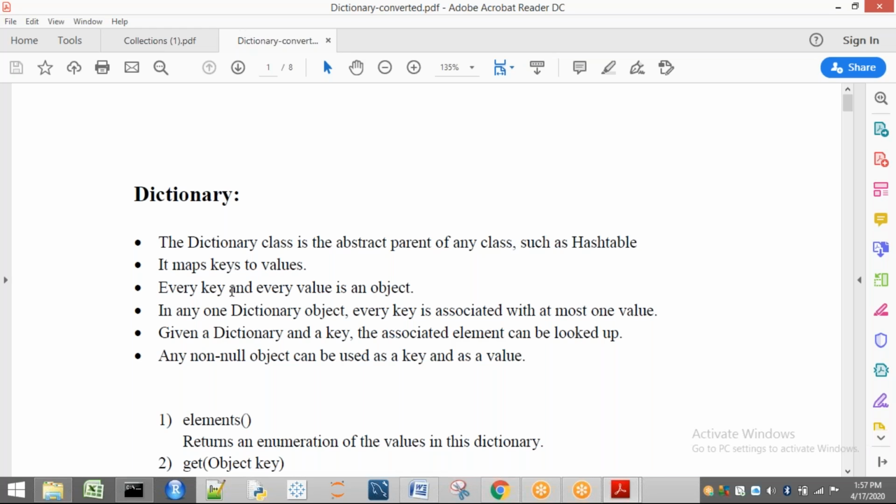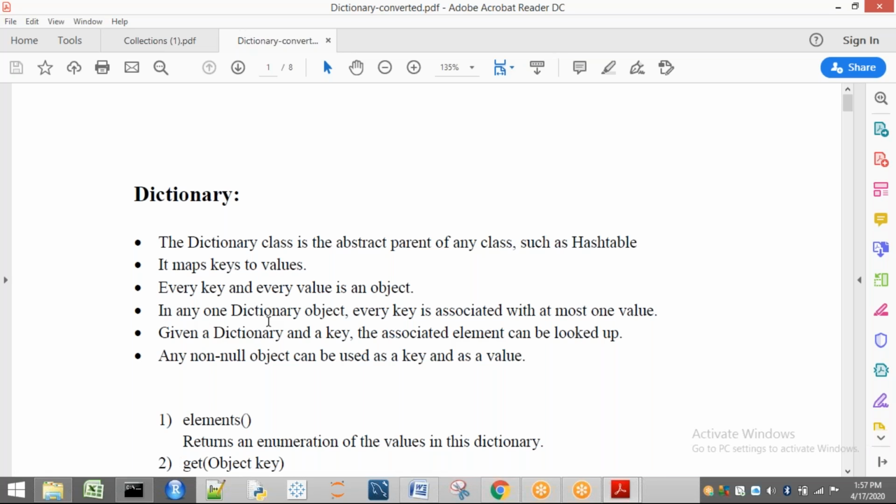Already we know that in a collection or a map, we can have only objects, non-primitive types. We cannot have primitive types like int, char, float. We can only have non-primitive types like objects. So key and value are both objects here.